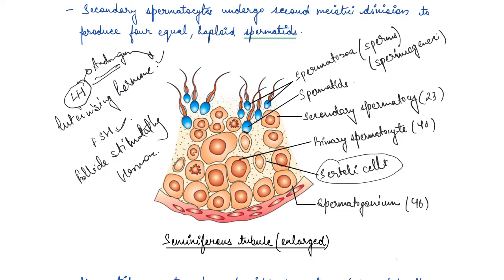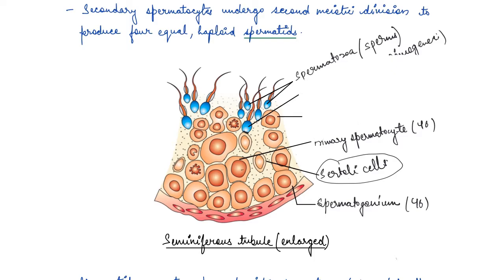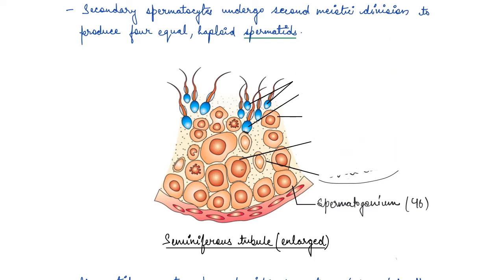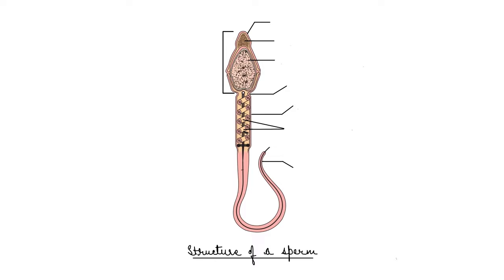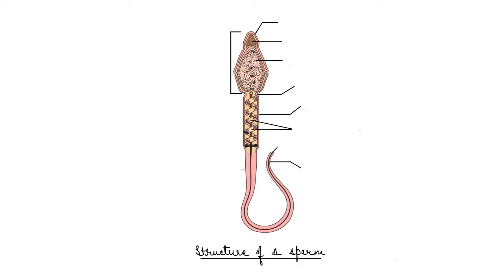Now we will also see the structure of the developed sperm. So let's see the structure of a developed sperm. This is the structure of a sperm, right? It is a microscopic structure, composed of a head.